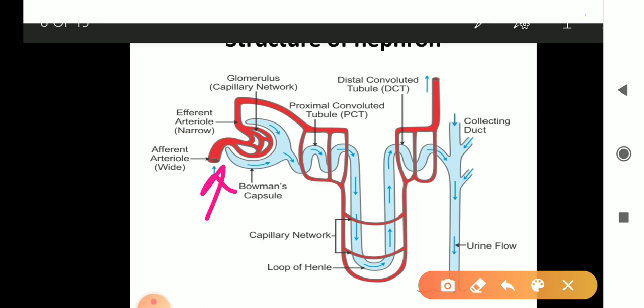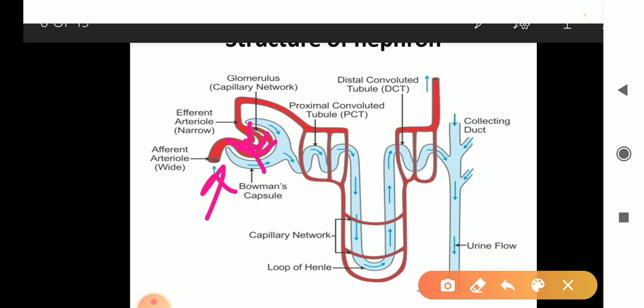It means the arteriole that enters the kidney, in this Bowman capsule, is called afferent arteriole. And then inside it divides into so many small capillaries, and the pressure of the blood is very high in these capillaries, and due to this